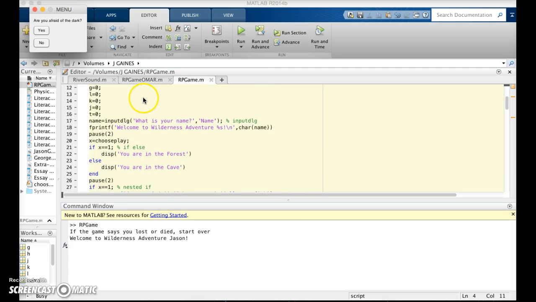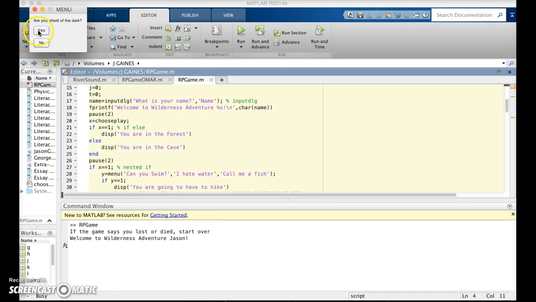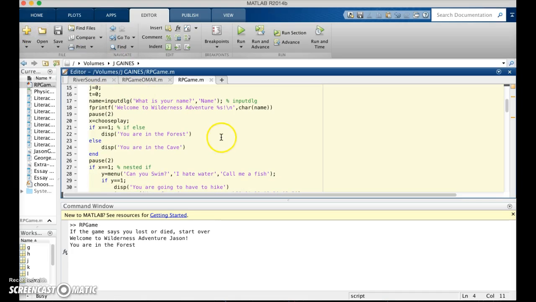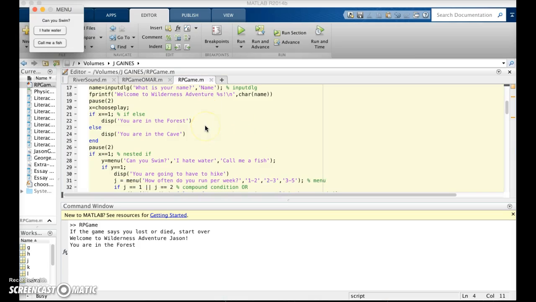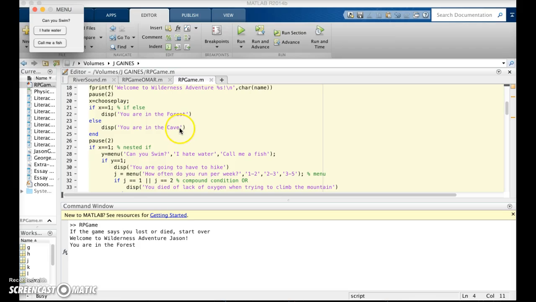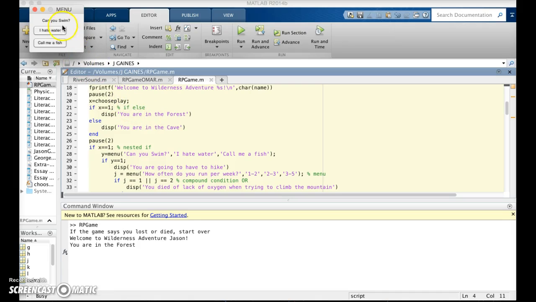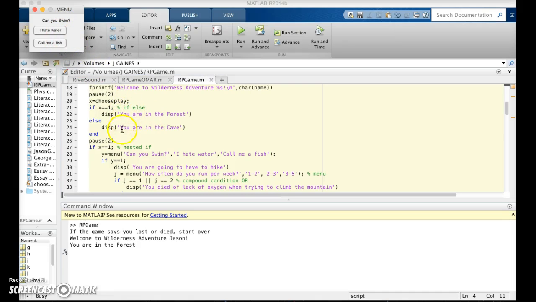So if I choose 1 on this, which would be yes, it goes to an if-else statement. And that statement then directs us to a menu. And in this menu, we have 2 choices, and there's also a nested if statement, as you can see in this area. There's a couple of them.